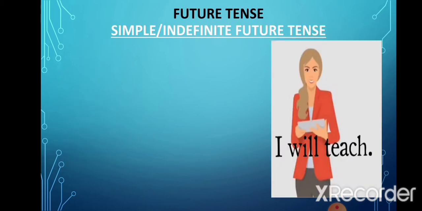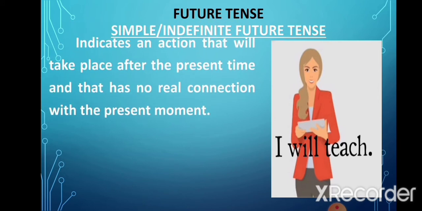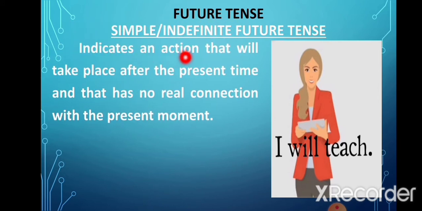Now, the first one is the simple future tense or future indefinite tense. In this, the verb indicates an action that will take place after the present time and that has no real connection with the present moment. So the sentences in which the action will take place in future and the action has nothing to do with the present time. For example, I will teach. Now the action of teaching will happen in the future.